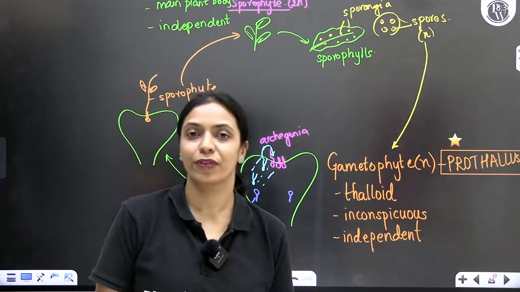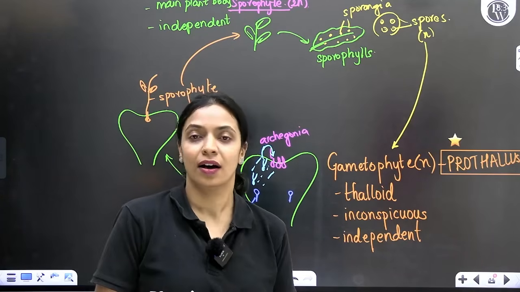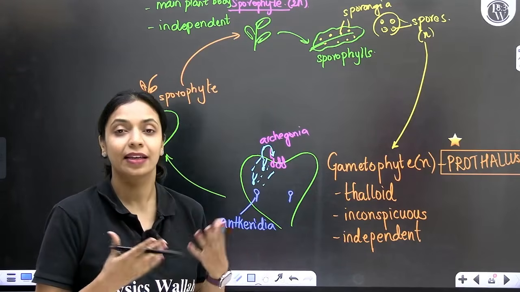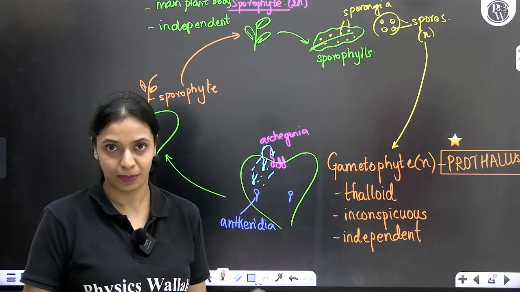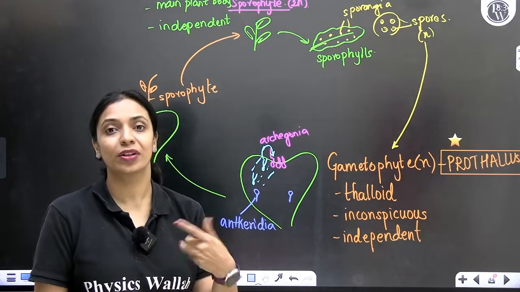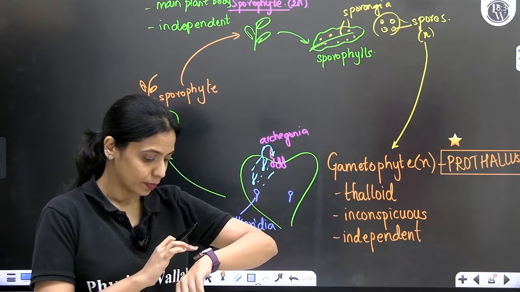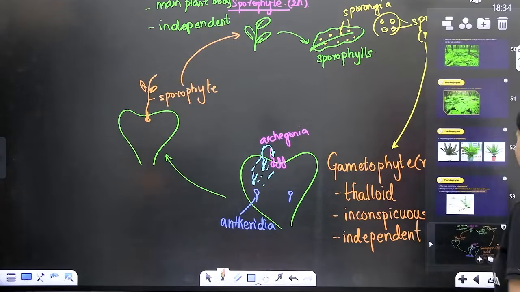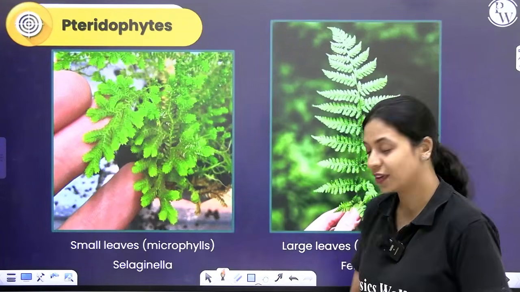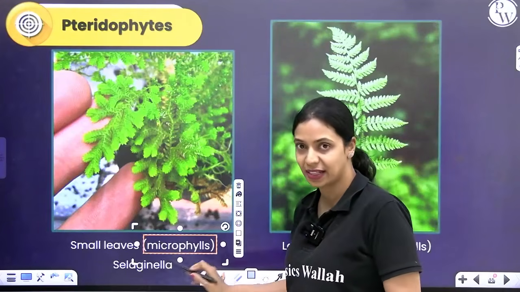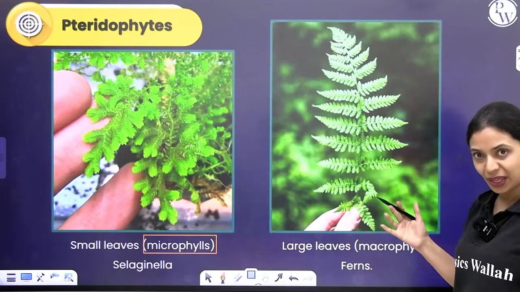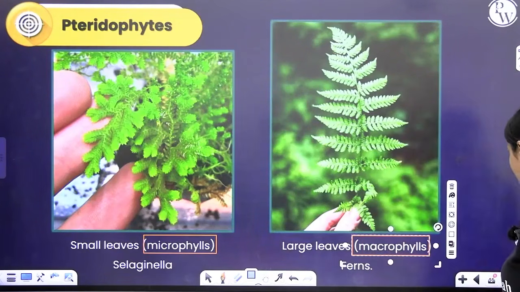Similar to how in bryophytes you had monoecious and dioecious species, even in pteridophytes, sometimes the gametophyte, there will be a separate male and separate female. Whenever the sporophyte produces two types of spores, you will have two different types of gametophytes. Okay? We'll talk about that in a little while. For now, let's understand this. In some pteridophytes, leaves are very small. We call it microphylls if the leaves are small. You can see that in Selaginella. In 2 rows, very small leaves will be arranged. In ferns, you can see big leaves. You call that macrophylls.